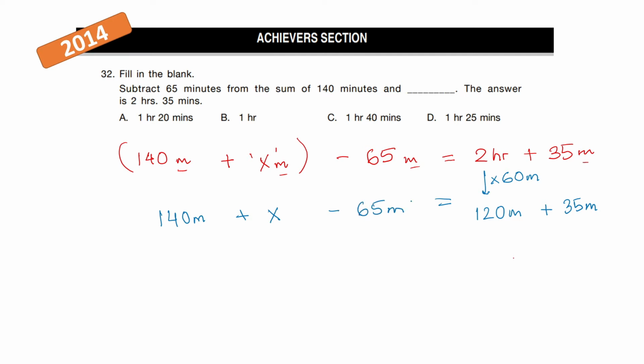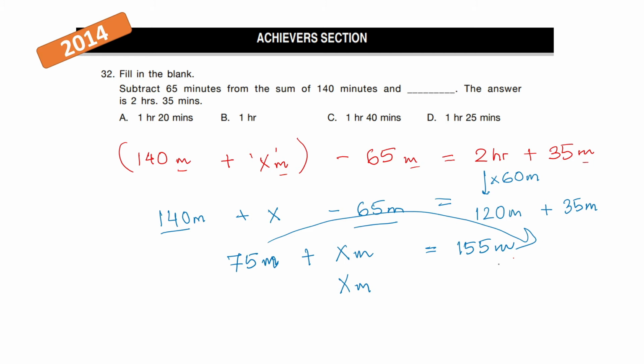Now let's solve this. Let's do 140 minus 65 first. So 140 minus 65 is 75 minutes. Now 75 minutes plus x minutes is equal to 155 minutes. And now x minutes is 155 minus 75. So this is equal to 155 minus 75 minutes, which is equal to 80 minutes.